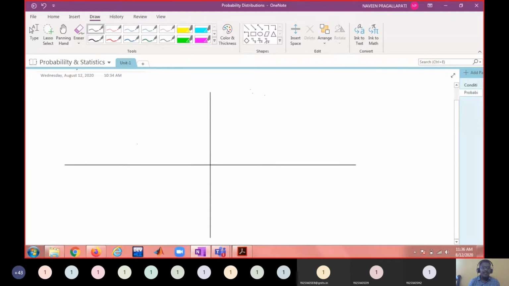Assume that the graph of the density function is like this, something like this.